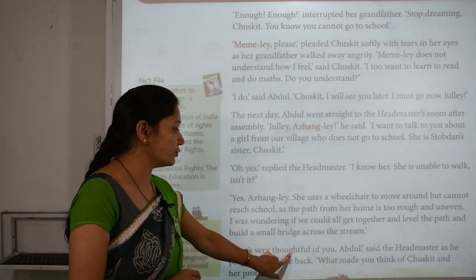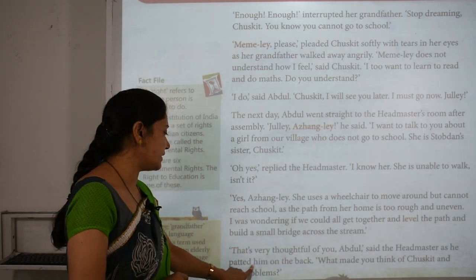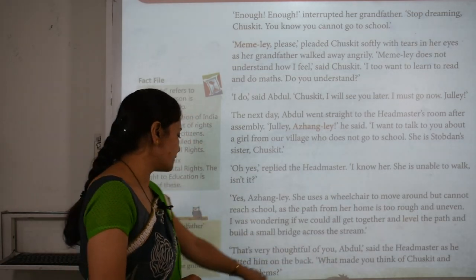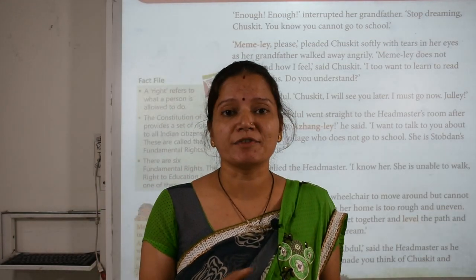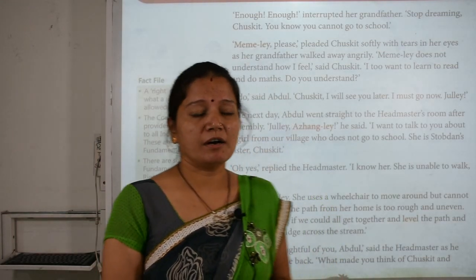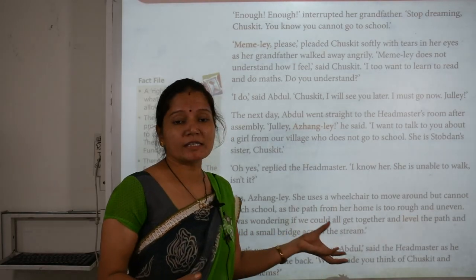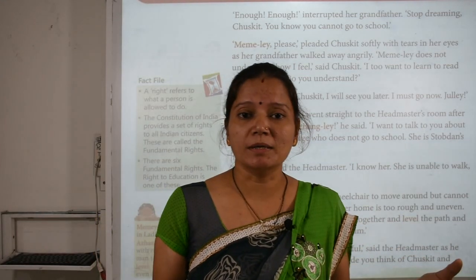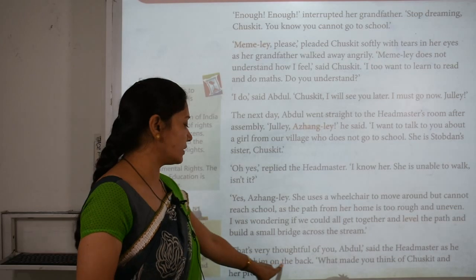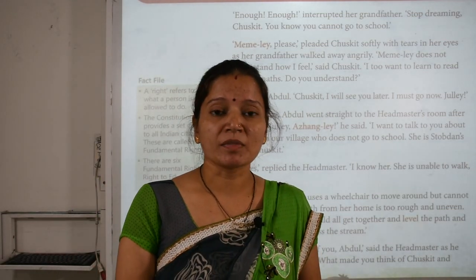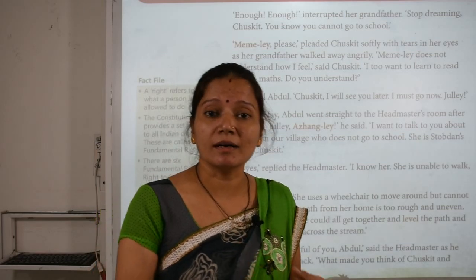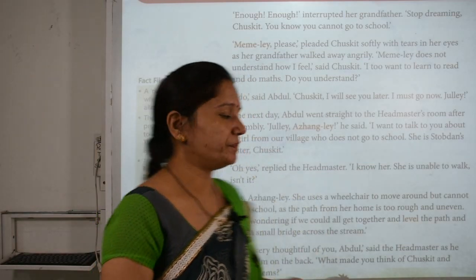"That's very thoughtful of you, Abdul," said the headmaster as he patted him on the back. "What made you think of Chaskit and her problems?" So the principal gave a positive response. He was very happy when he saw that Abdul was thinking about Chaskit and her problems. So he patted him on the back. Patted him on the back means he gives him appreciation on his back, because he thought about a girl, about her problems.